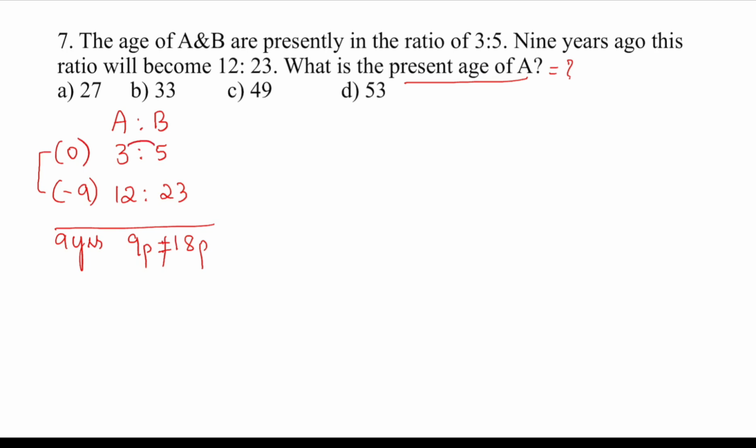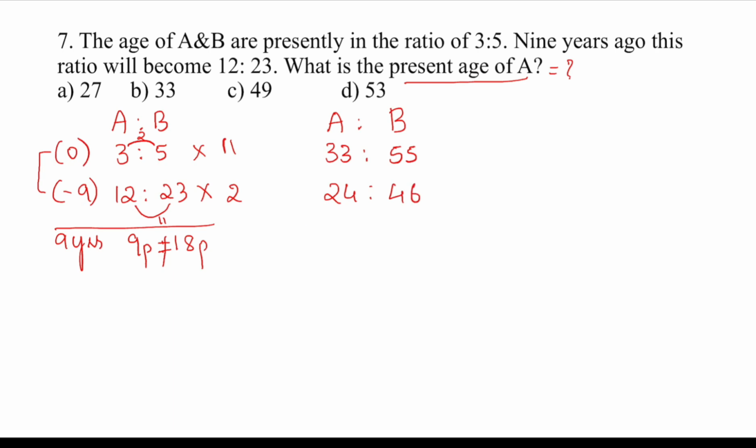3 and 5 difference is 2. Multiply it here. 12 and 23 difference is 11. Multiply it here. So new ratio will be what? 11 3s are 33, 11 5s are 55, 2 12s are 24, 23 2s are 46. So this is our new ratio between A and B.